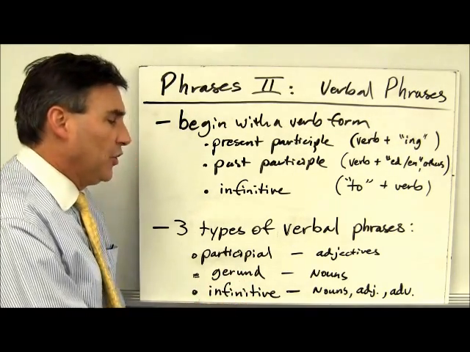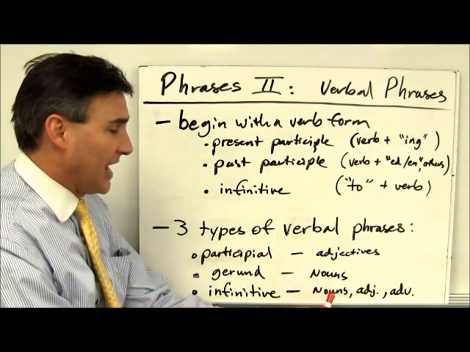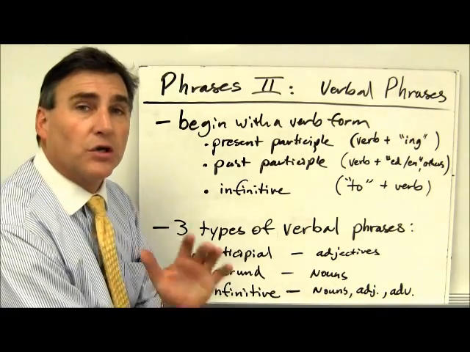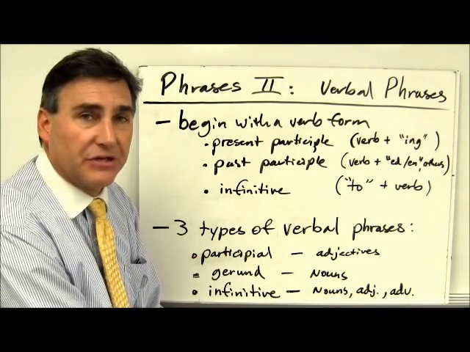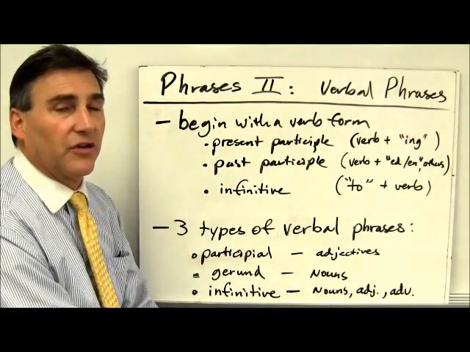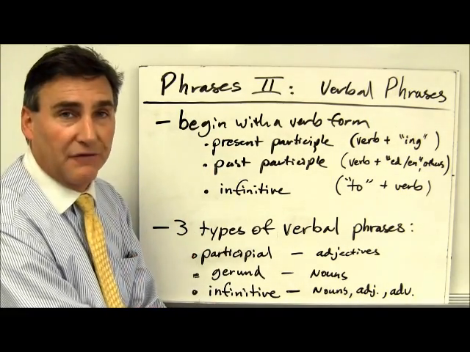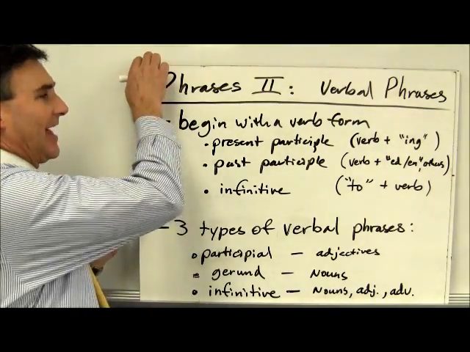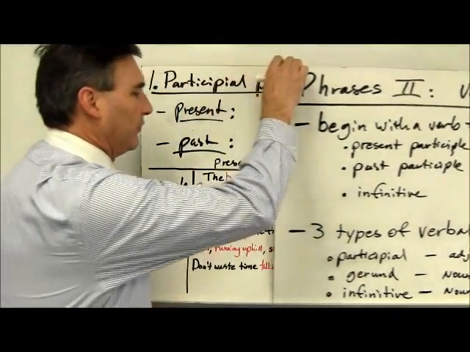And the infinitive, which can serve either as a noun, adjective, or adverb, either alone or in phrase form. Of course, here we're looking at how these end up being used in phrases, but each of these verbals can be used alone as either a modifier or, where appropriate, a noun. Let's take a look at these verbal phrases and verbals together.